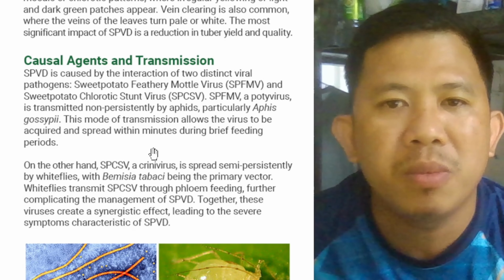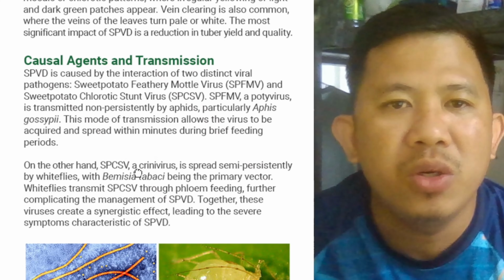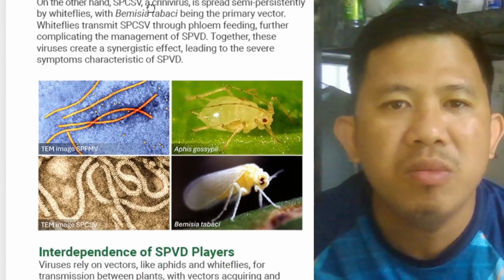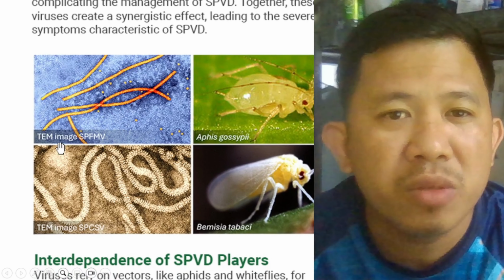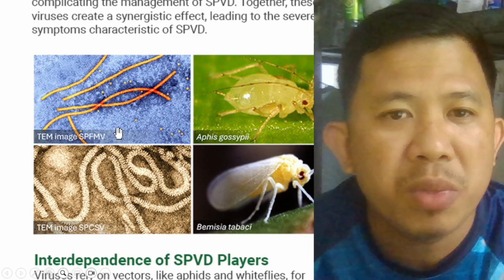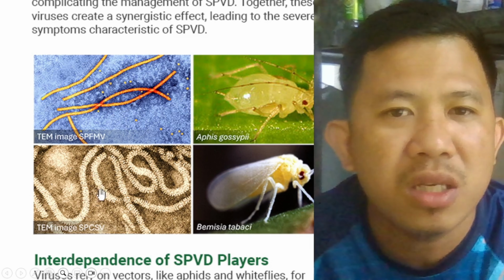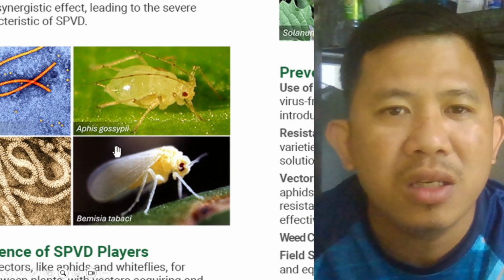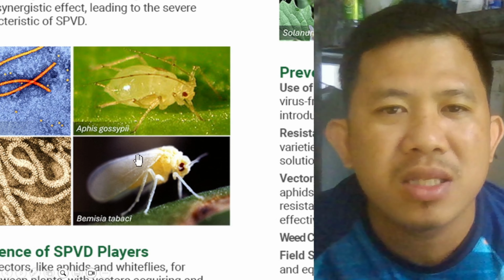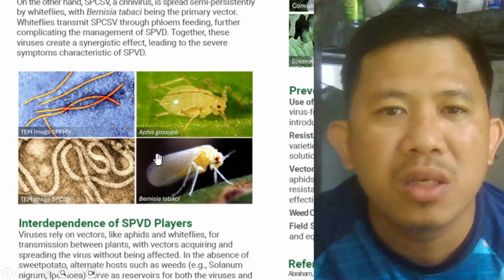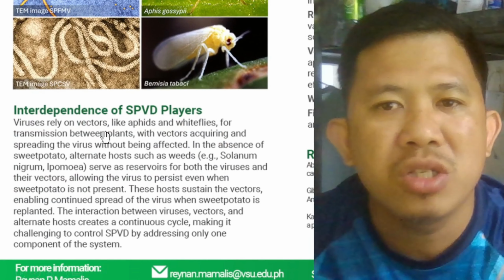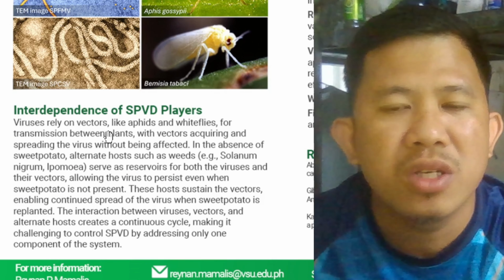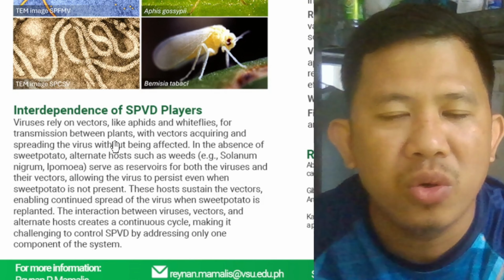in a semi-persistent manner. Below this section, we can see images of the causal agents, transmission electron microscopy images of the SPFMV and SPCSV. We can also see images of the vectors, Aphis gossypii and Bemisia tabaci. Below these images is a section discussing the interrelationships of the vectors, virus, as well as the alternate hosts.